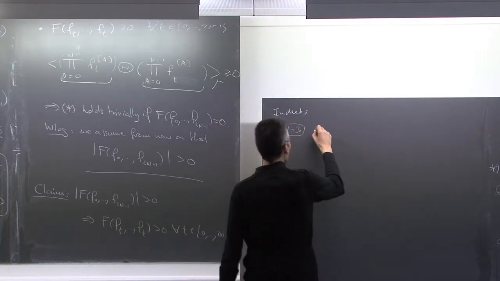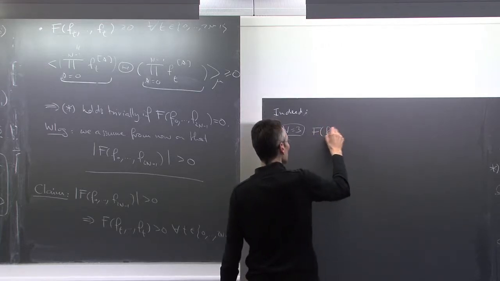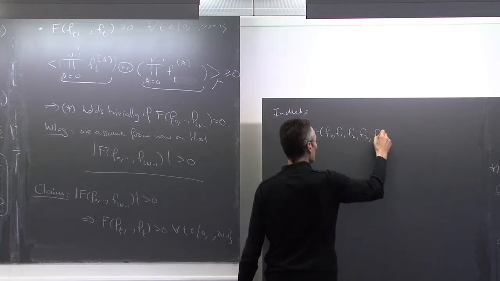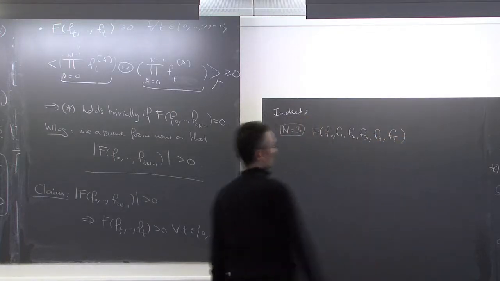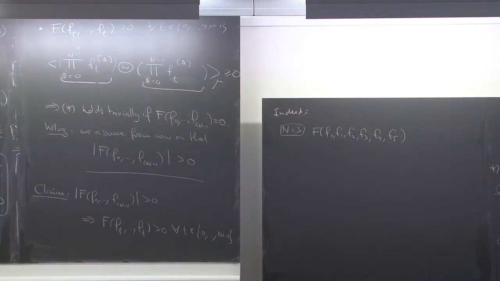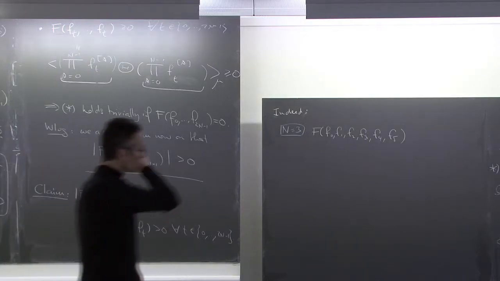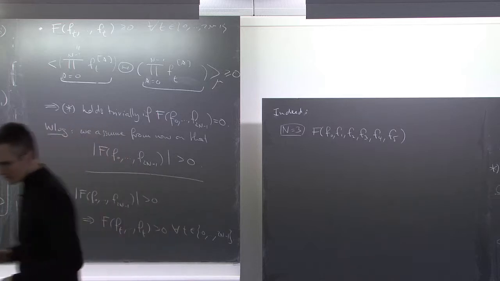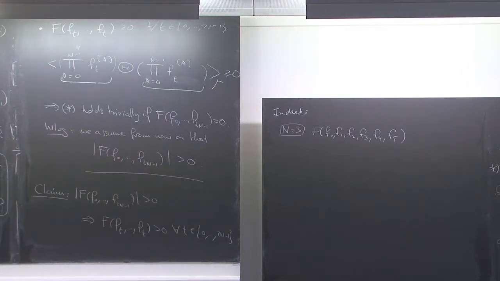Okay, so we have a function f of f0, f1, f2, f3, f4, f5. 2n is 6, so that's good. I think I need a piece of notation. I think I called it k. Let me just check the notation.